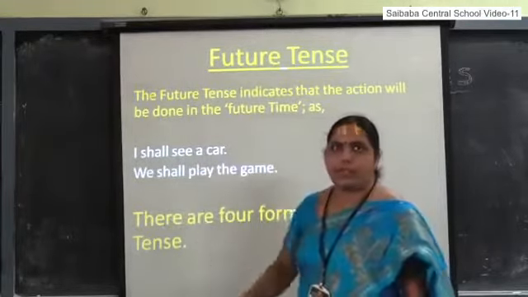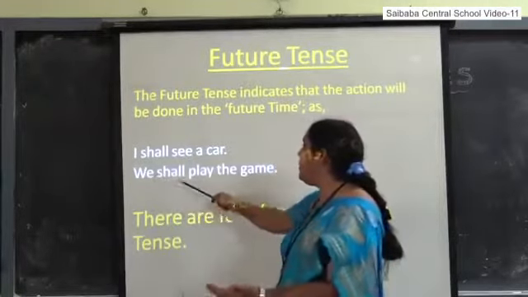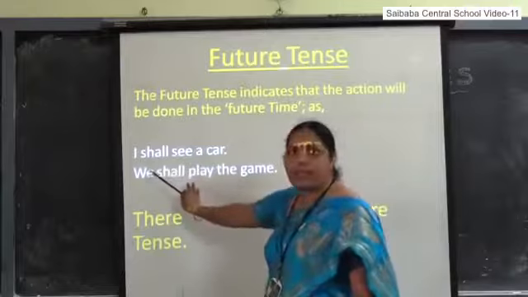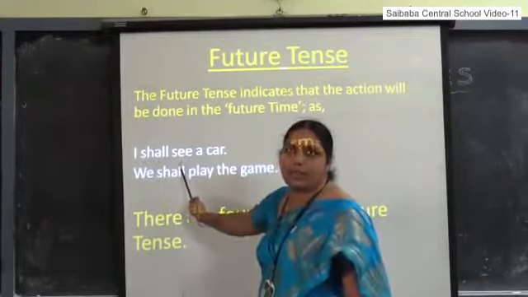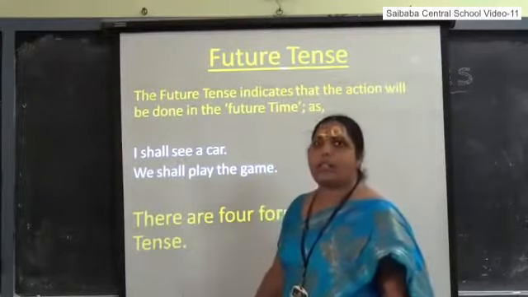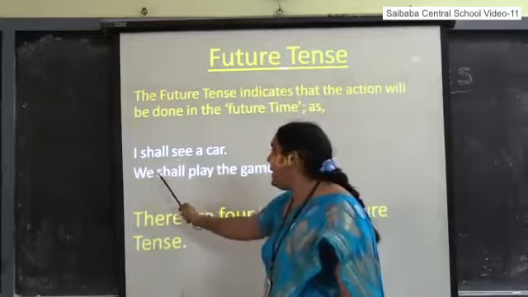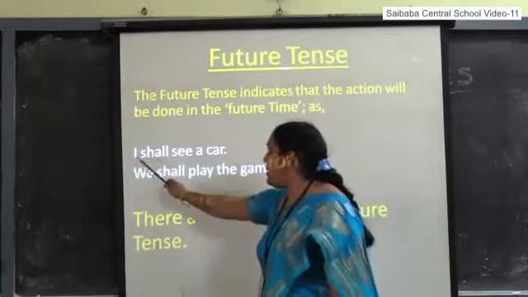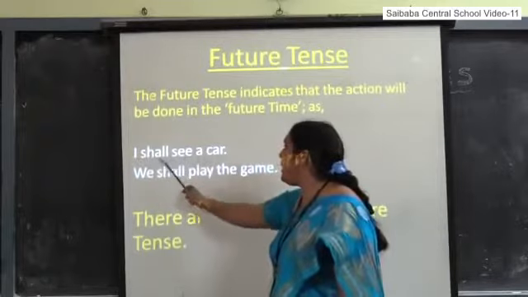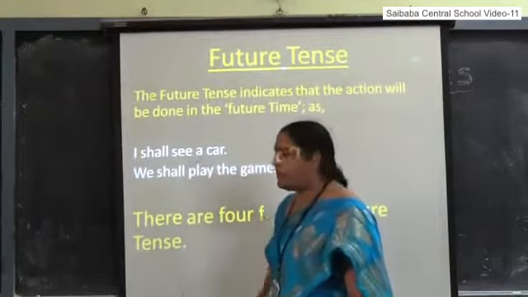In future. This is the future indication. What we shall do, we shall play. You can observe the structure here. Will or shall plus V1. In future tense, will or shall plus V1 is the combination to express the future expression. We shall play the game. I shall see a car. Shall plus V1. V1 means base form of the verb.